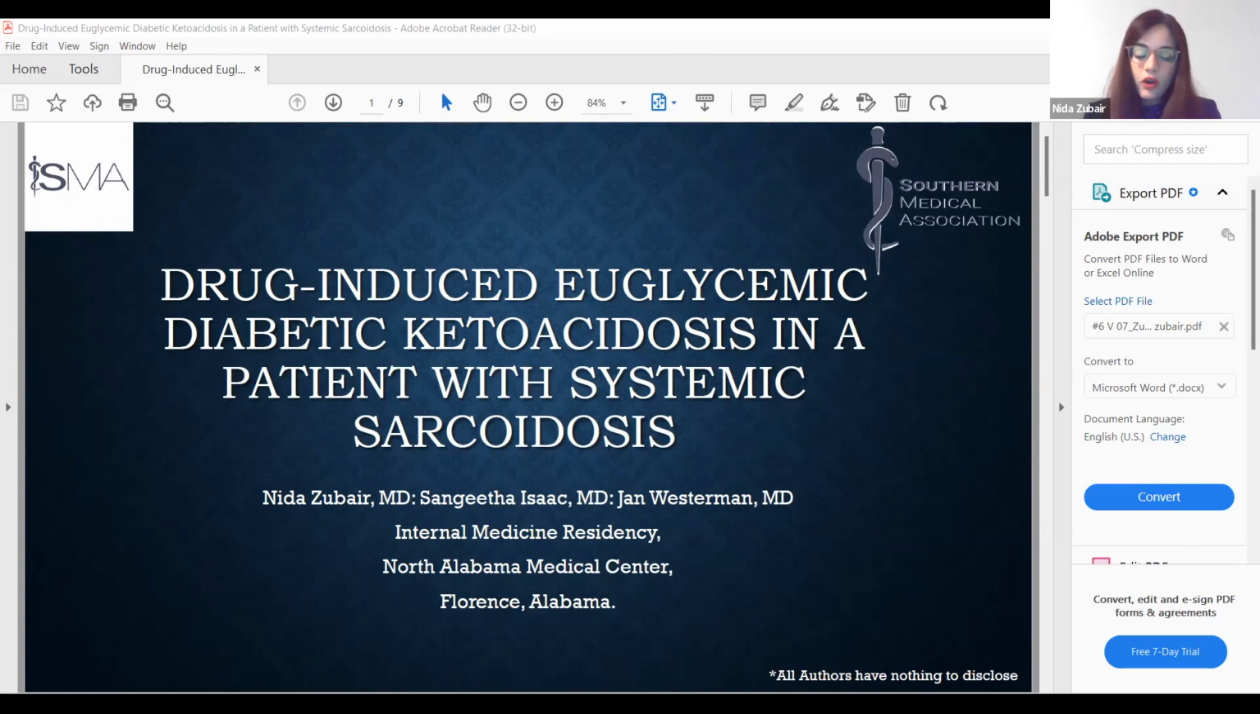A diagnosis of euglycemic DKA was made, and she was admitted to the critical care unit, and treatment per DKA protocol was initiated. Because it was euglycemic DKA, D5 dextrose was initiated right from the start, and she was also started on intravenous antibiotics for suspected pneumonia. Her steroids were discontinued.